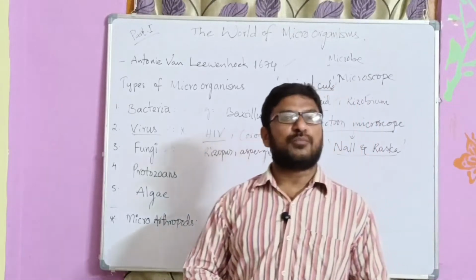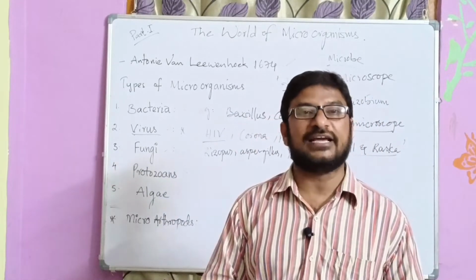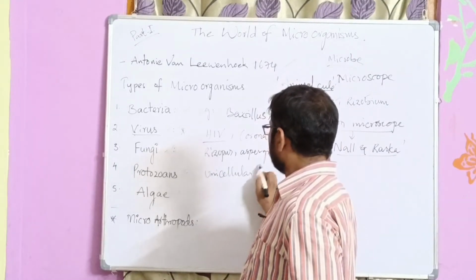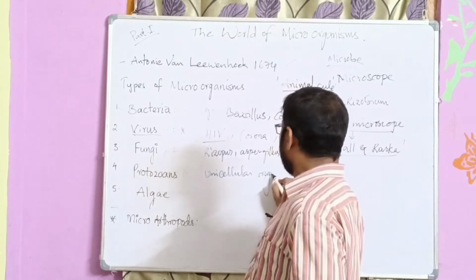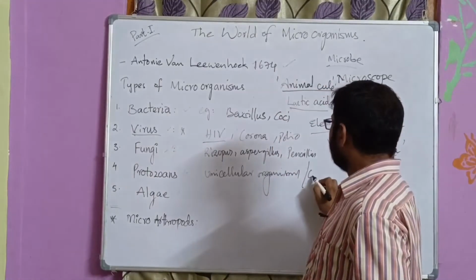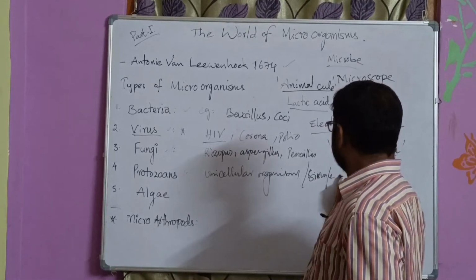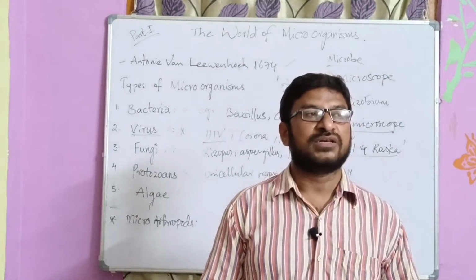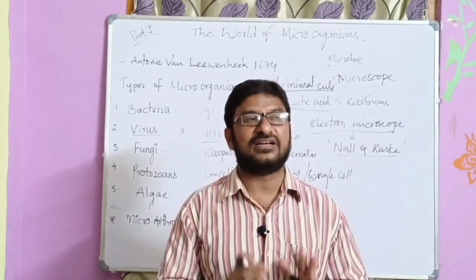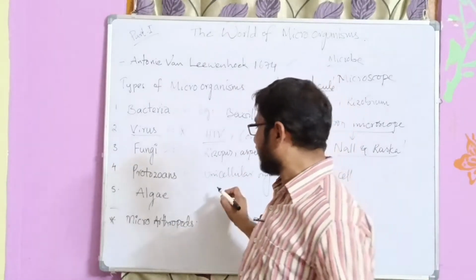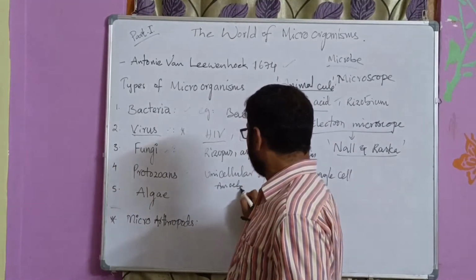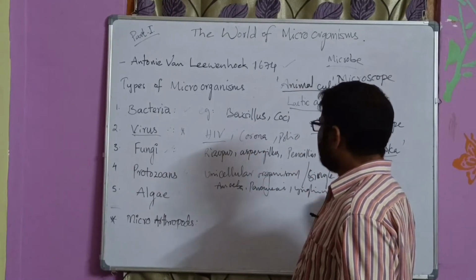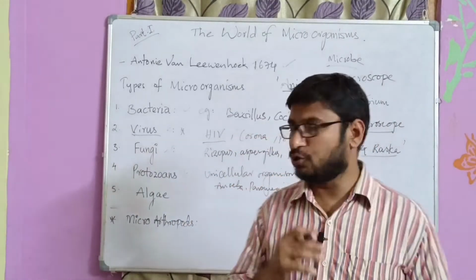Then protozoans. We all know that most protozoans are unicellular organisms, which means they have only a single cell. A single cell performs all the functions of the body. The examples of protozoans, as we all know, are Amoeba, Paramecium, right, Euglena. These are a few examples of protozoans.